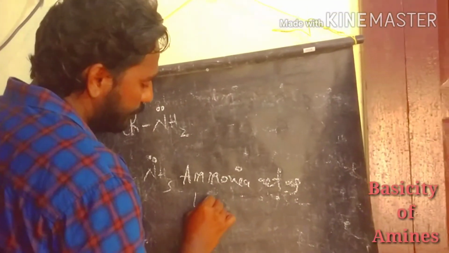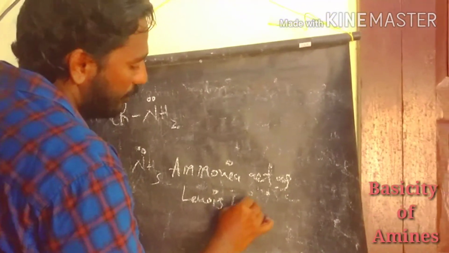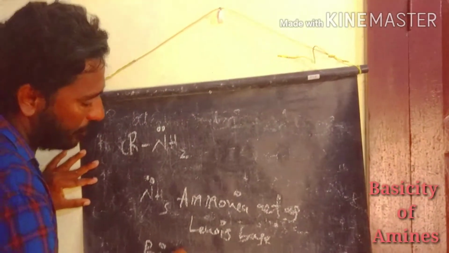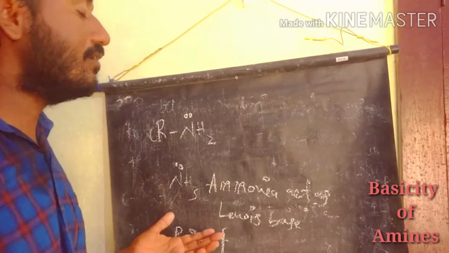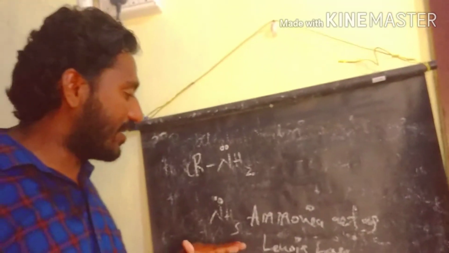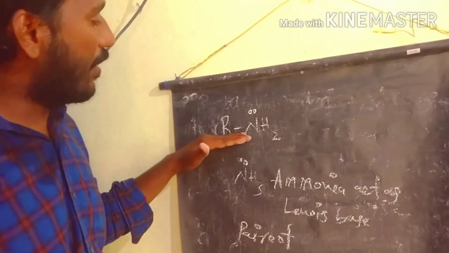Lewis base. What is called a Lewis base? A pair of electrons donating to the metal, so that we call a Lewis base. Generally we have three types of acid-base theories: Arrhenius, Bronsted-Lowry and Lewis. According to Lewis theory, the compound that donates a pair of electrons we call a base. If the pair of electrons is accepted, that is called an acid. So here the ammonia acts as a base, and the amines are also bases.